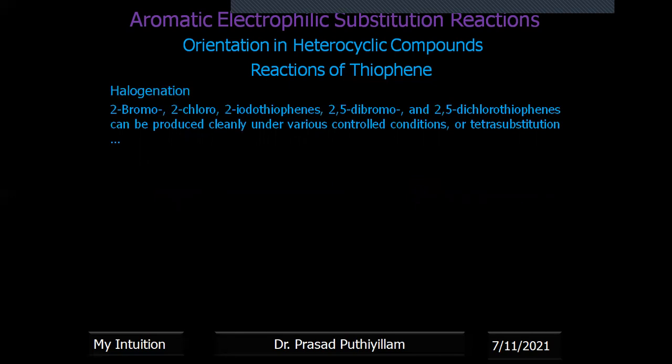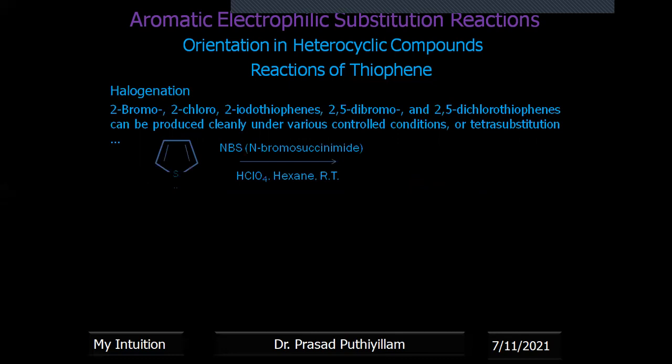Halogenation: 2-bromo, 2-chloro, 2-iodo thiophenes or 2,5-dibromo, 2,5-dichlorothiophene can be produced under various conditions. Here, different chemical reactions are introduced by scientists, and they obtained different positions. We are just seeing that one. Not much explanation is given there. N-bromosuccinimide explanations are there, but I'm not going into detail about that. That much research I didn't do.